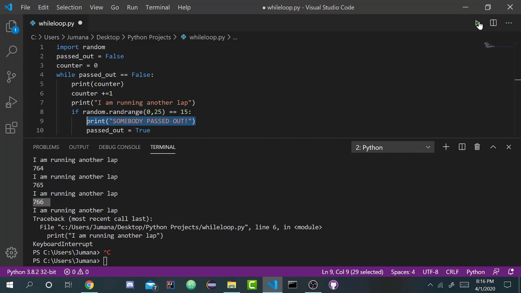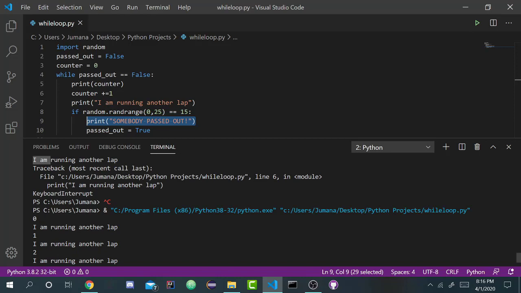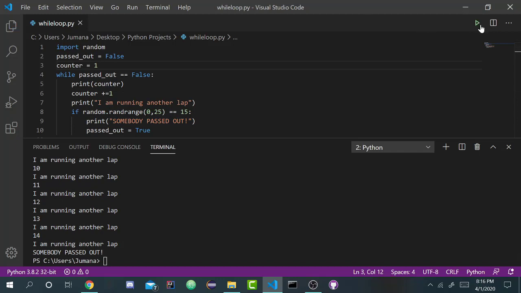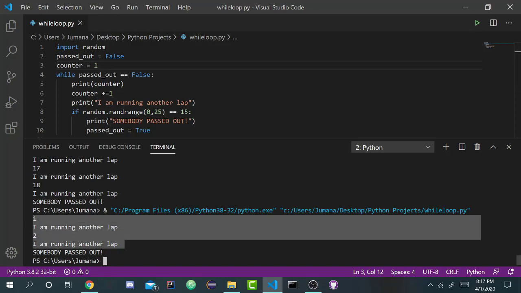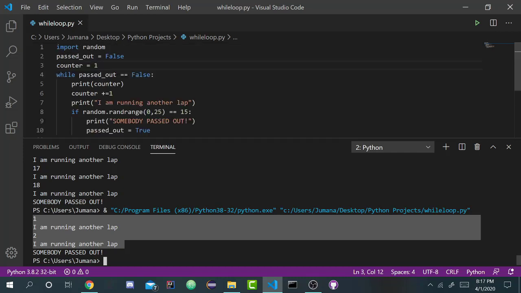So when we actually run this, notice what happens. For the first time, you actually run 15 laps because we're starting at 0. So let's change this, because it makes more sense for the first lap to be 1. When you run this a second time, you actually run 18 laps. So every time it's changing. Well, here you got lucky, you only ran 2 laps before somebody passed out. The other person is not lucky. So hopefully they're okay. But the idea is that you're going to keep running until somebody finally passes out.